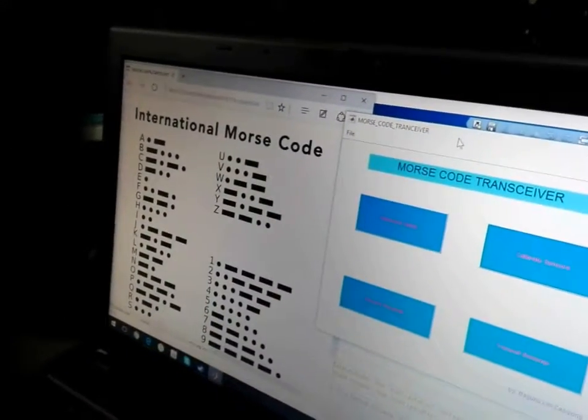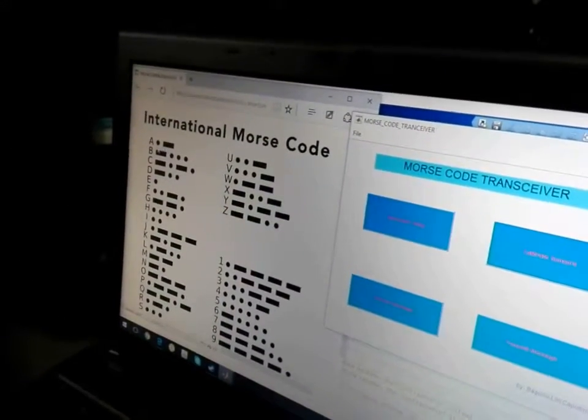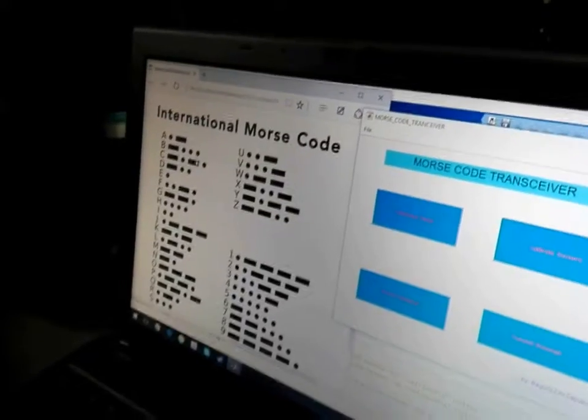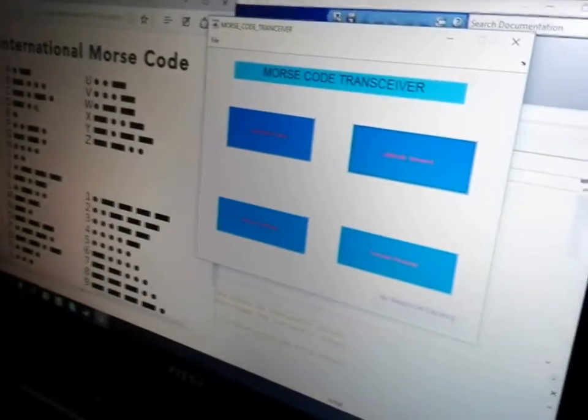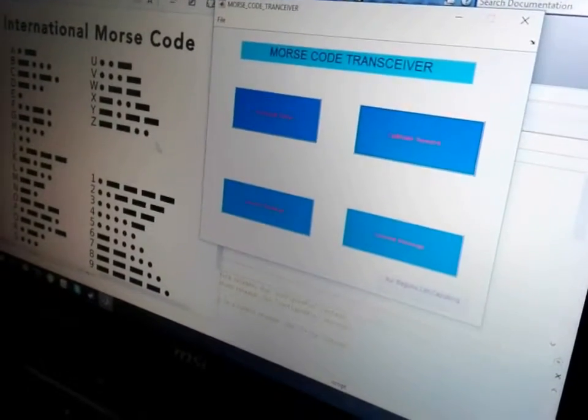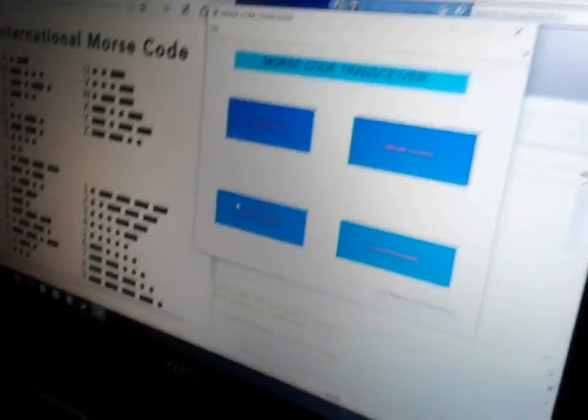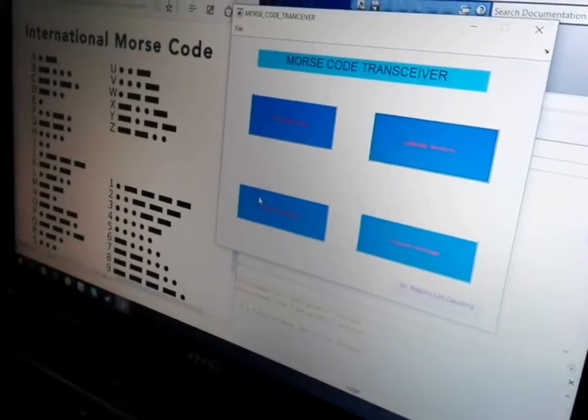And here we're going to present the demo for our project. This is the international Morse code that we embedded on our program, which we coded. This is for A, which is dot dash, B, and so on. So here we have Kapulong, who will be demonstrating how we are going to receive the message by clicking this button. And then he will show us the result appearing on the screen, as well as how he does it.